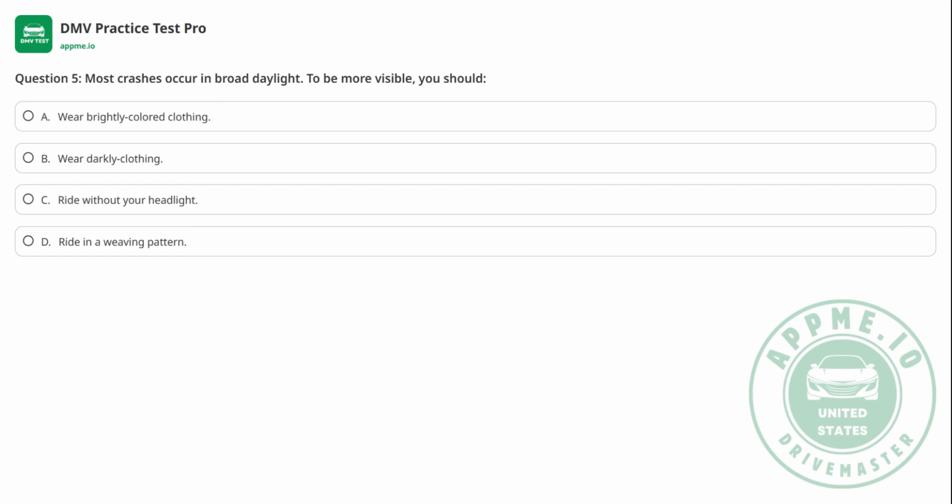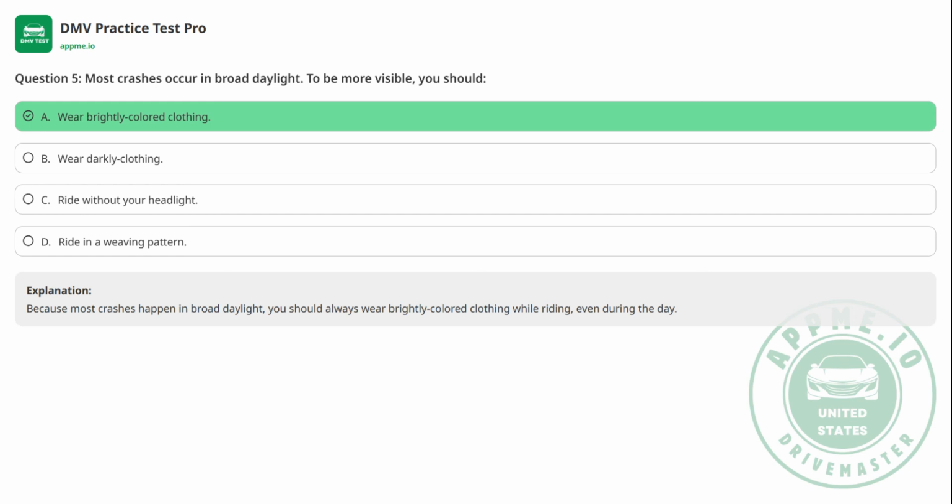Question 5. Most crashes occur in broad daylight. To be more visible, you should A. Wear brightly colored clothing, B. Wear dark clothing, C. Ride without your headlight, D. Ride in a weaving pattern. The correct answer is A.